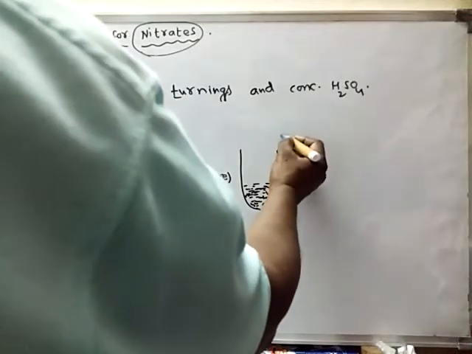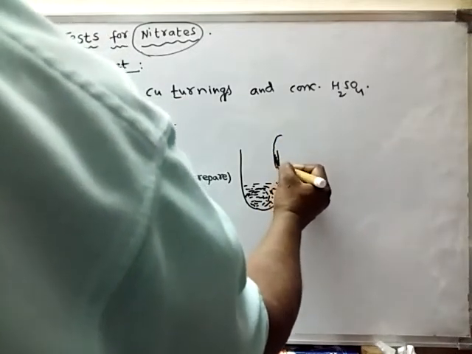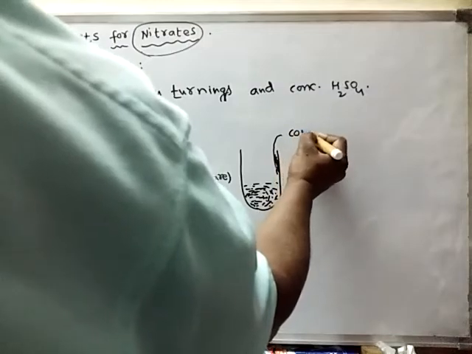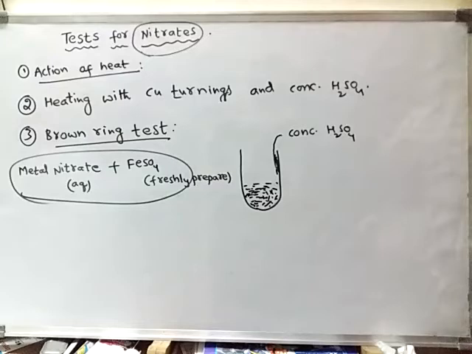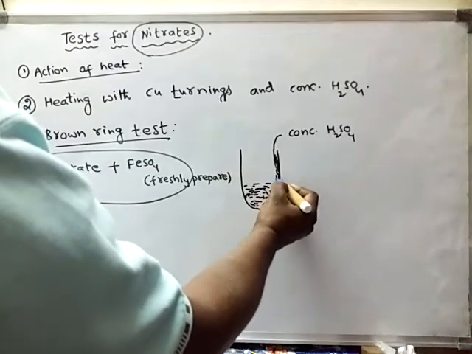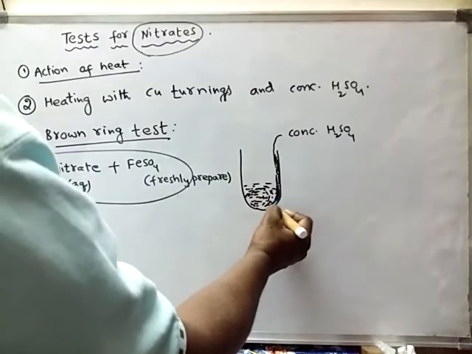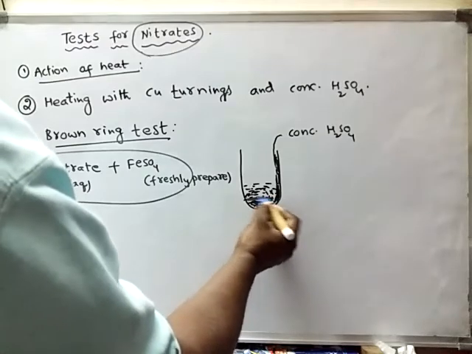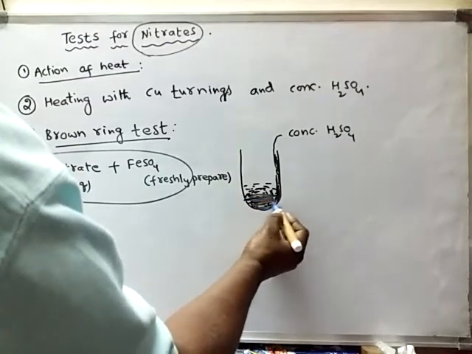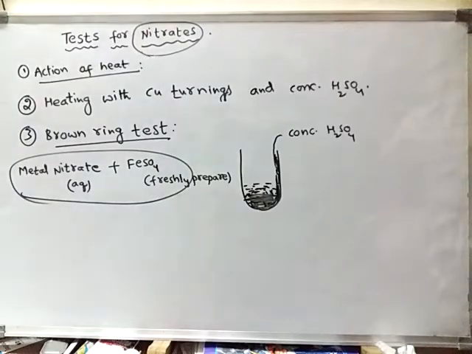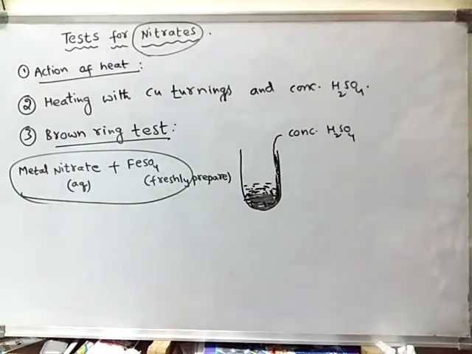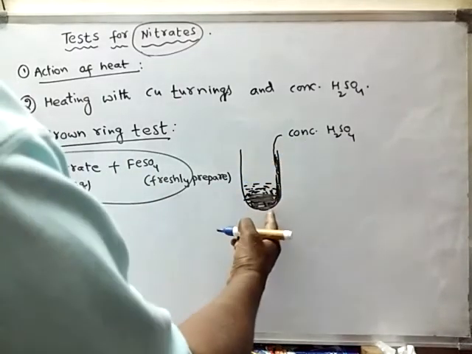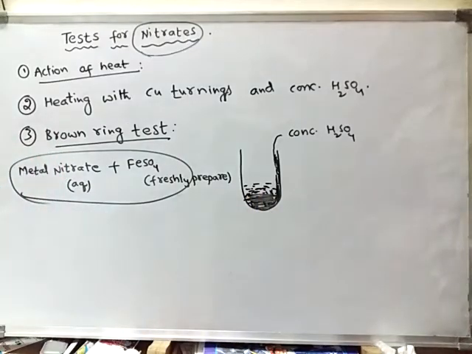Now slowly add concentrated sulfuric acid along the walls. Slowly, the concentrated sulfuric acid will settle at the bottom. What is settled at the bottom? Concentrated sulfuric acid, because it is heavier. As concentrated sulfuric acid is heavier than the mixture, it will sink and settle at the bottom.